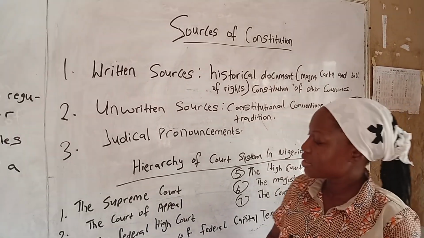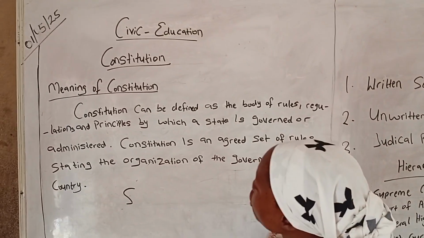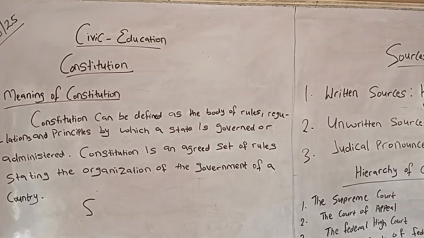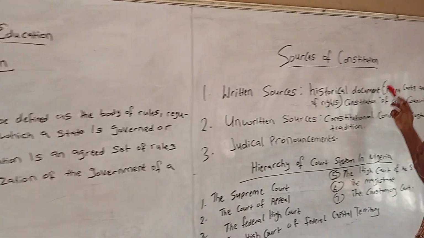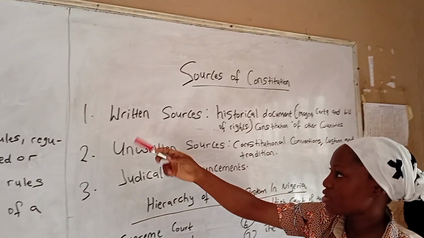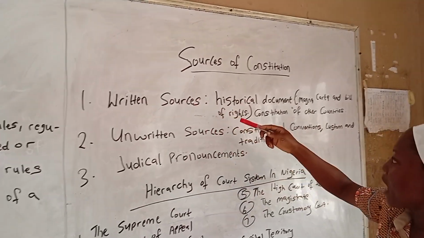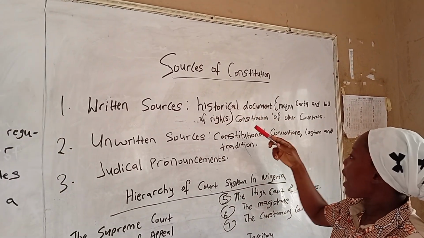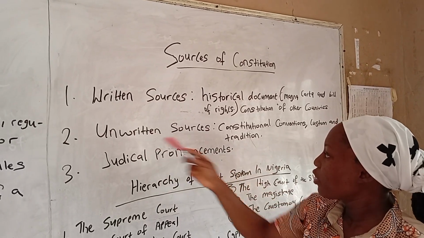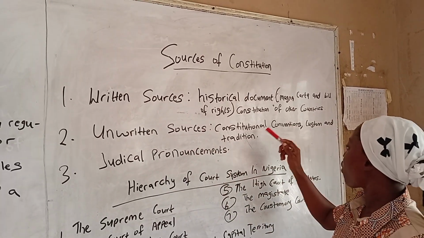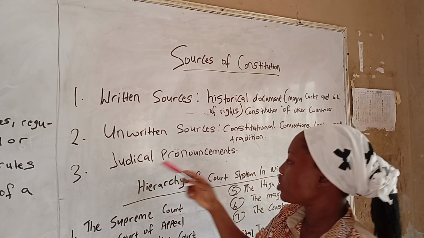Hope we understand all what we have been saying. Firstly, we defined the meaning of constitution, and we said it's the body of rules and regulation by which a state is being governed. We moved to sources of the constitution, which we have said we can get from written, unwritten, and judicial pronouncements. Under written, we have historical documents and the constitution of other countries. Under unwritten, we have constitutional conventions and also custom and tradition. And lastly, we have judicial pronouncement.